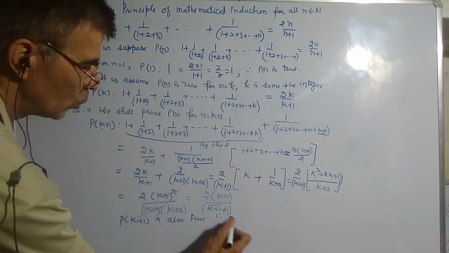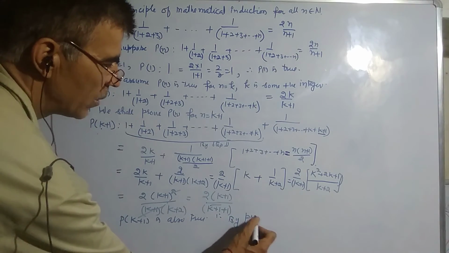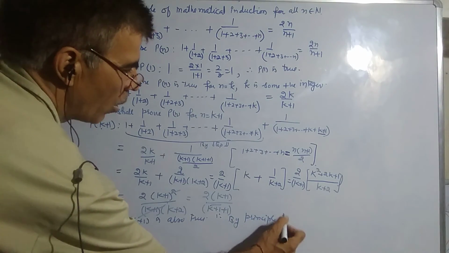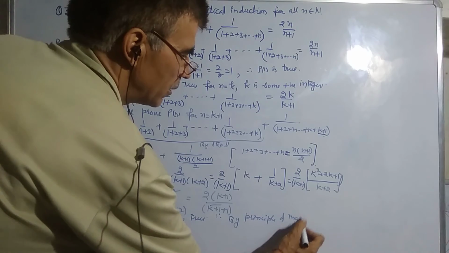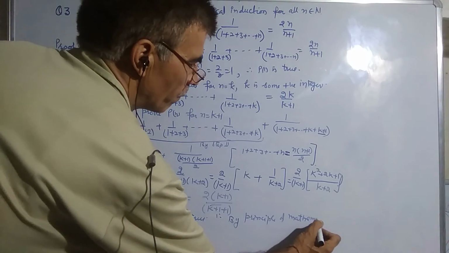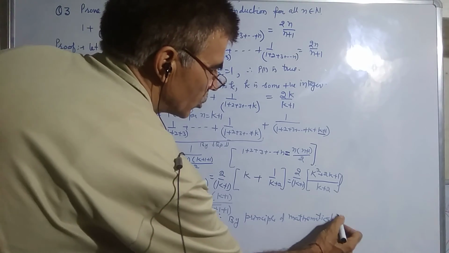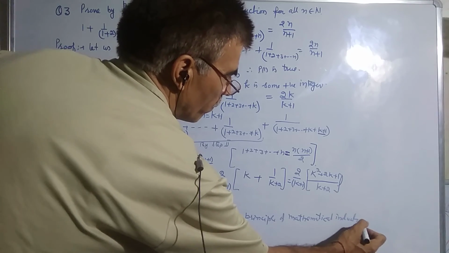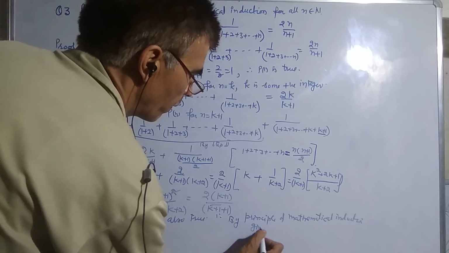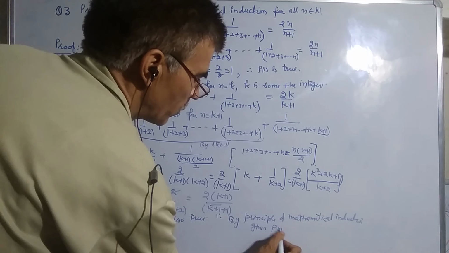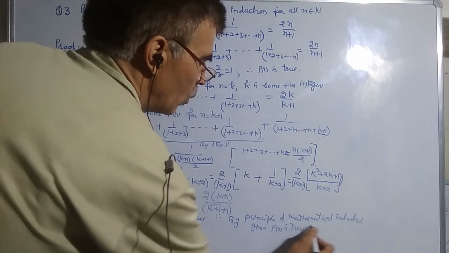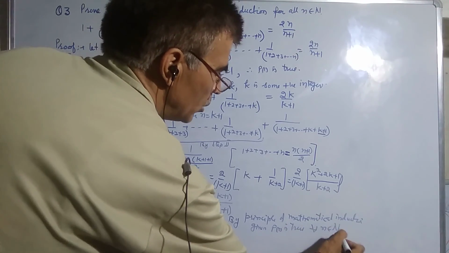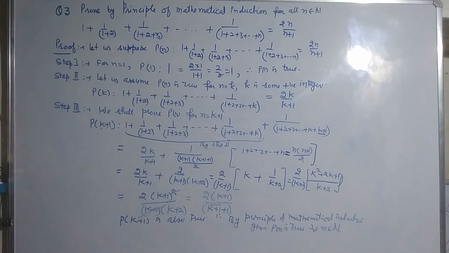Therefore, by the principle of mathematical induction, the given statement Pn is true for all n belonging to the set of natural numbers. This is the proof of this question number 3.